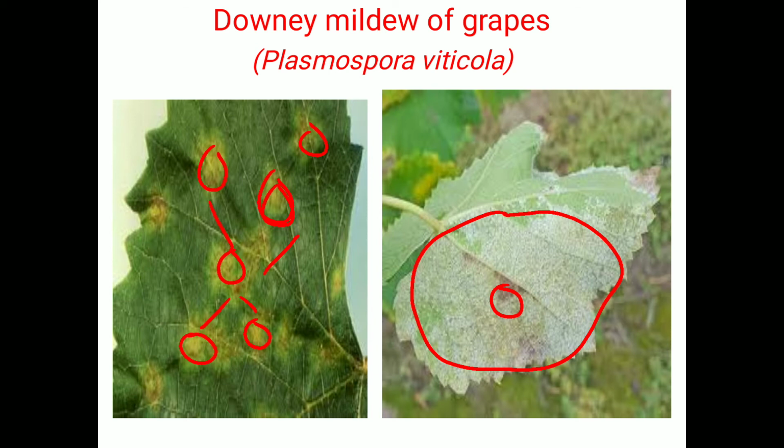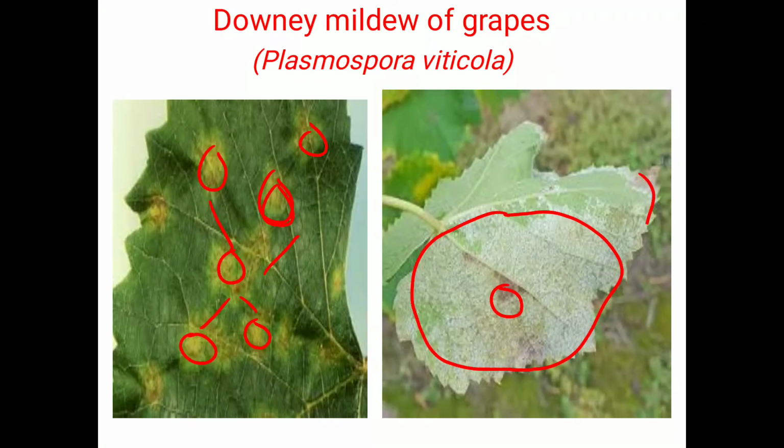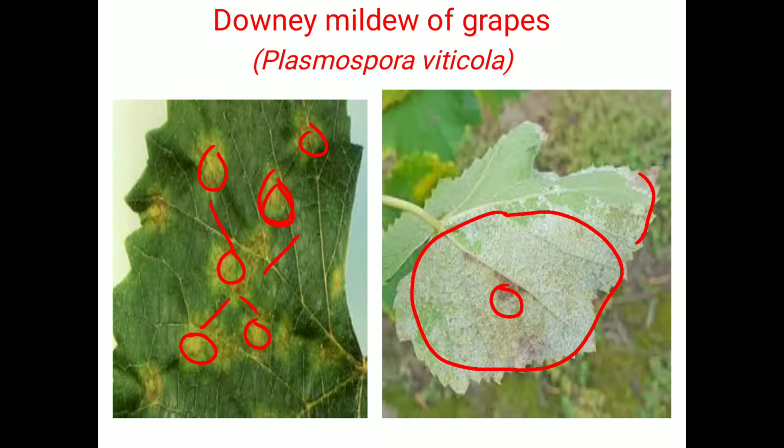After that, a reddish margin is observed on the brown portion, on the side or adjacent side of the leaves. Next, if the berries are infected, then the juice quality of the fruit is also reduced. Sometimes if the infection is more, then the infected tissue turns brown and dies. So these are the symptoms of downy mildew.